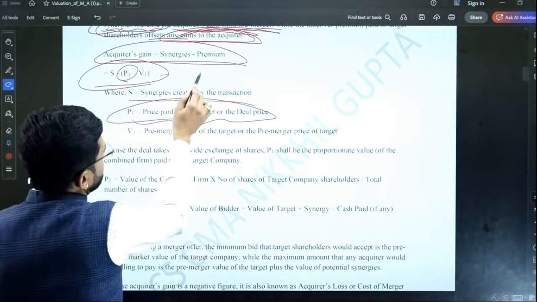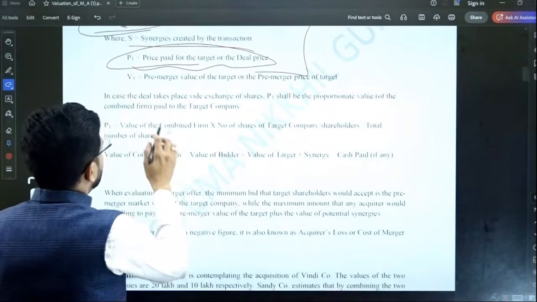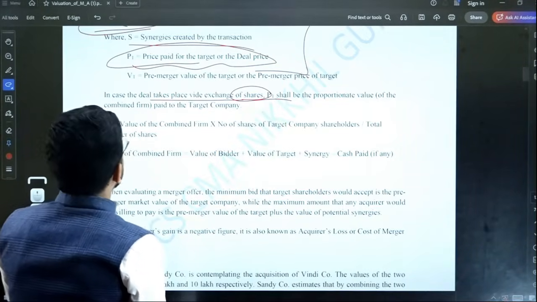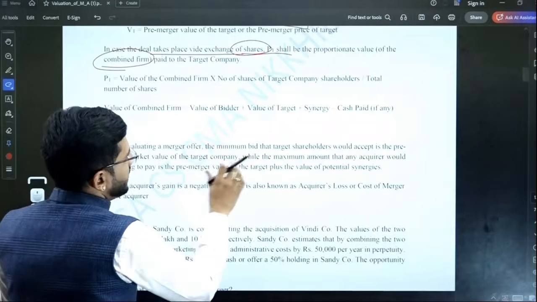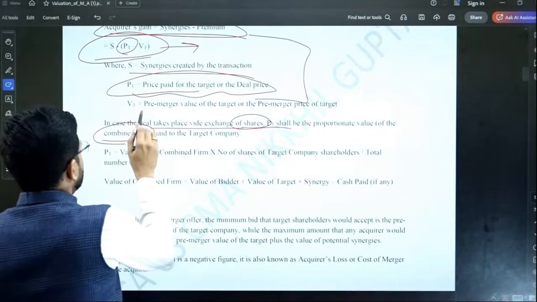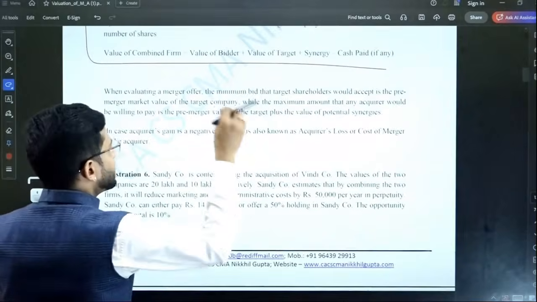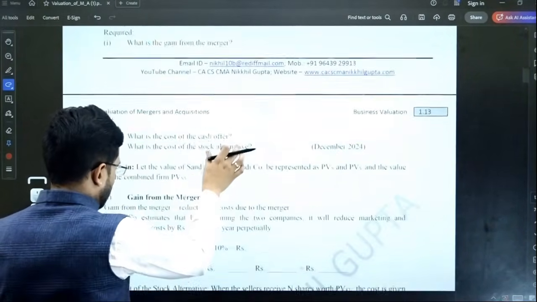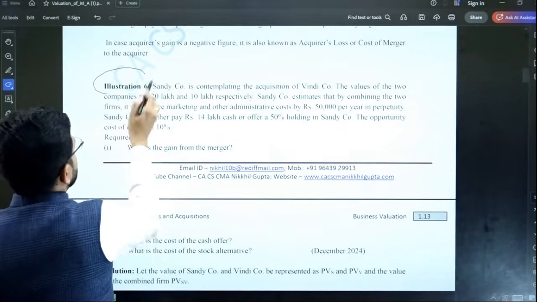This is just a formula, but the basics you are already aware of. Okay, this is just the formula which is there. In case the deal takes place via exchange of shares, the price paid shall be the proportionate value of the combined firm. I'll explain this concept to you by way of example. Okay, let us directly jump on to the question, and in the question only I'll explain the entire concept to you. Now, illustration number 6.